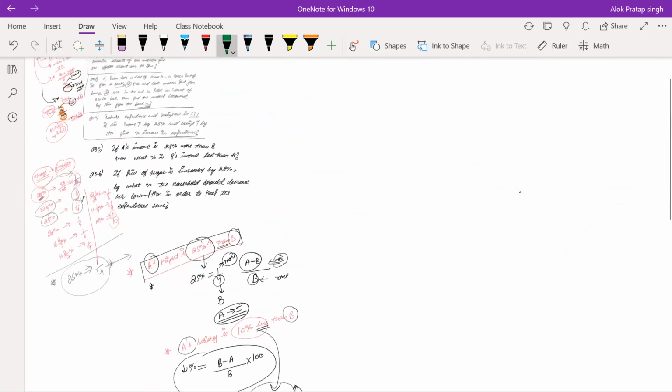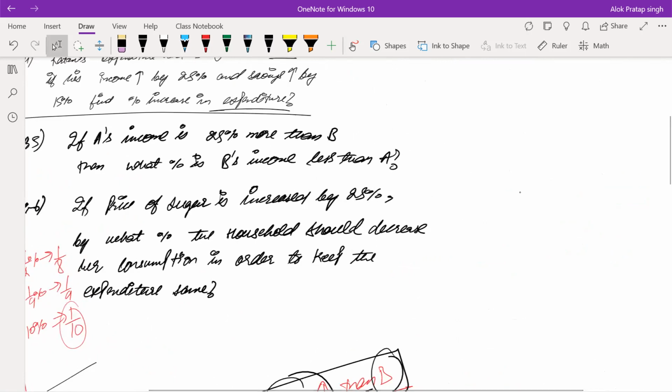Now let's come to one question. Through these basic concepts we'll understand what our question says. If A's income is 25% more than B, then what percent is B's income less than A? He is saying that A's income is 25% more than B. So B's income will be how much less than A, right? Then what percent is B's income less than A? So now how will we do this question? There are two ways. One shortcut I'll be telling you, and one basic concept I'll be telling, right?